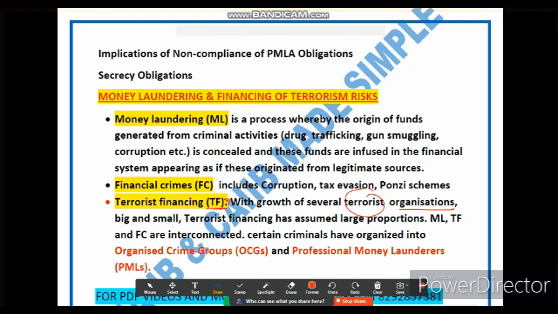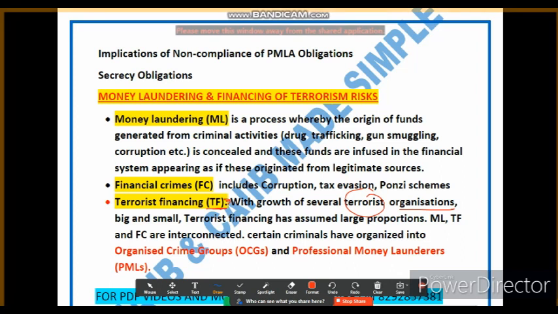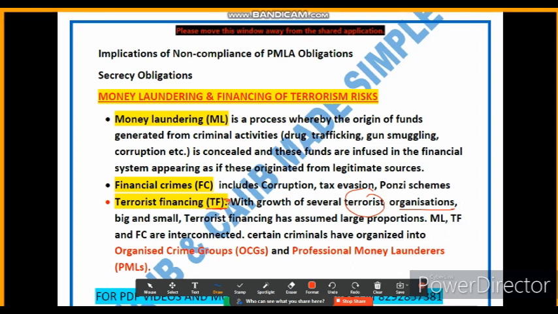With the proliferation of terrorist organizations, both large and small, terrorist financing has become a significant concern. The funds used to finance terrorism can come from various sources.